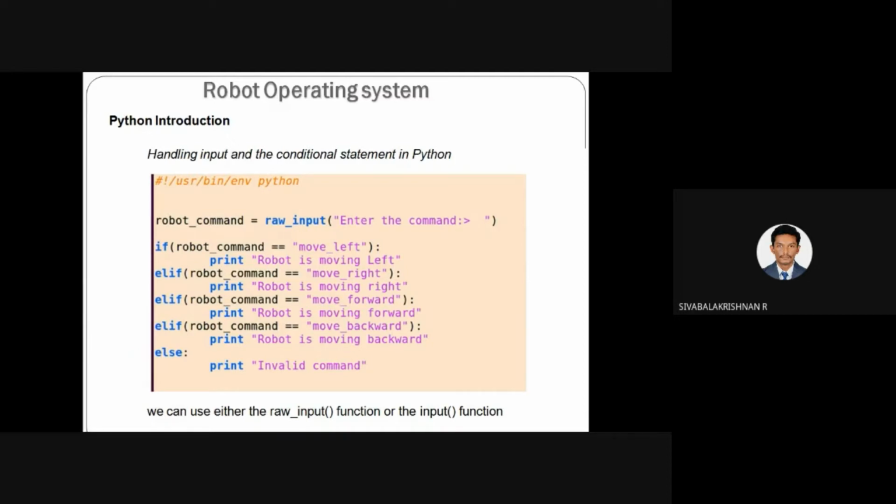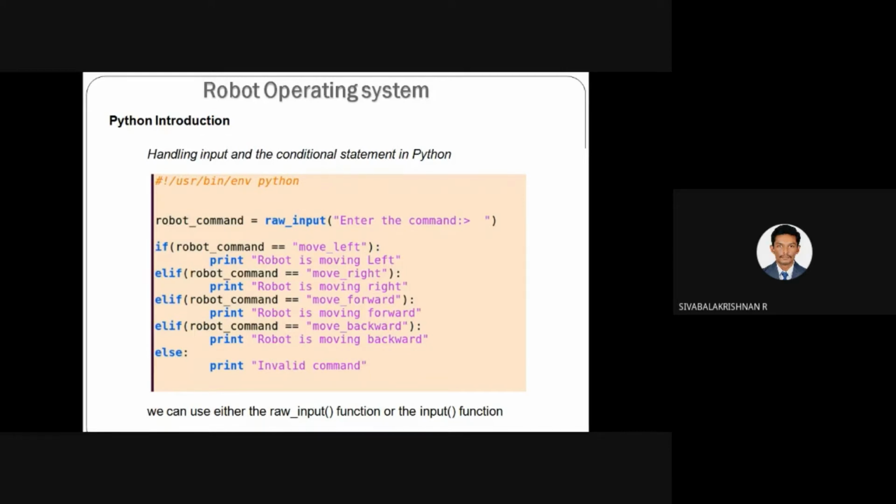So here, while entering move left, if the user gives move left, the robot is not actually moving left. This is not a command for controlling our robot. This is only checking the condition, and based on the state of the condition, it will print the corresponding string. So this is not actually implemented in the robot. For this example purpose, we have specified robot_command. This is not controlling a robot in the left direction or right direction. This is just printing the corresponding motion.